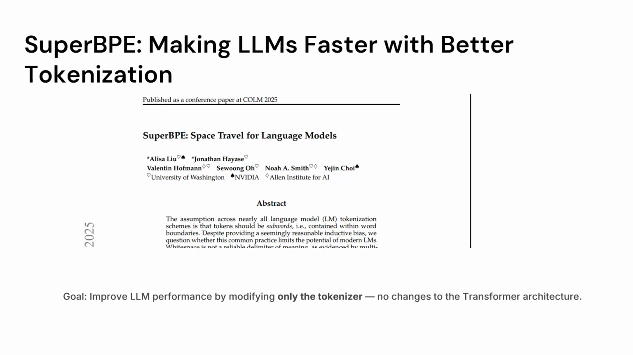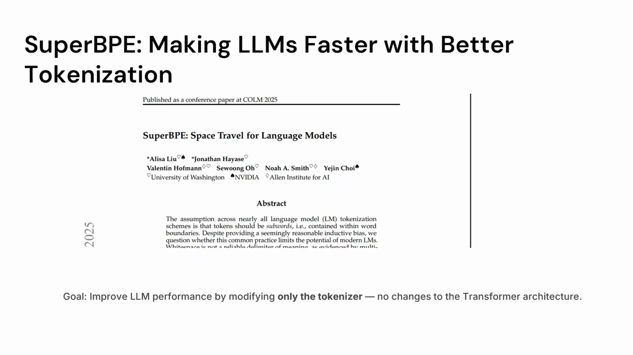So in today's video, we will look at a recent paper, SuperBPE, which is making LLMs faster with better tokenization. The interesting part is that the authors improve a language model's performance without changing the transformer architecture. Let's see how they are actually doing it.